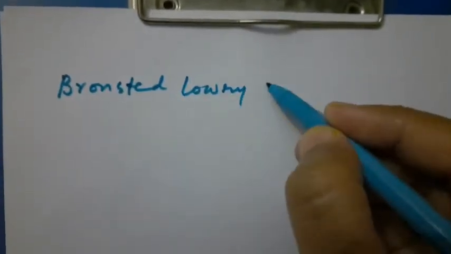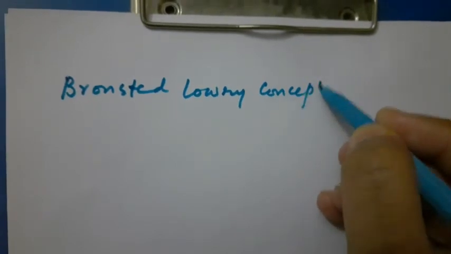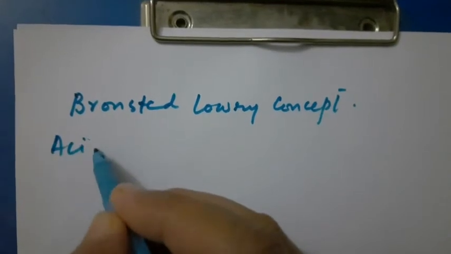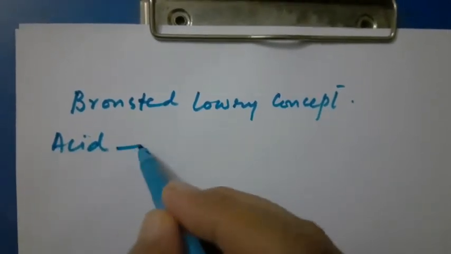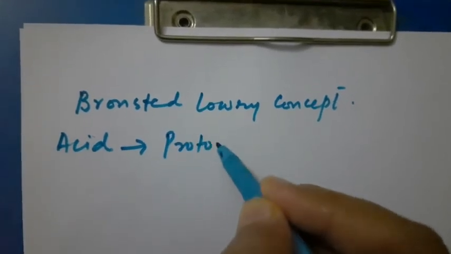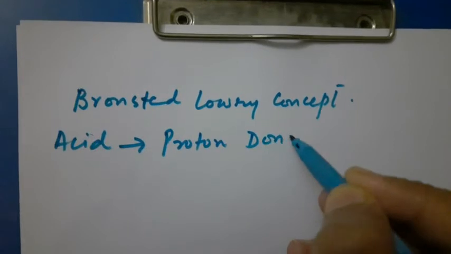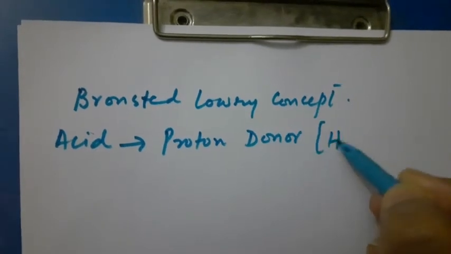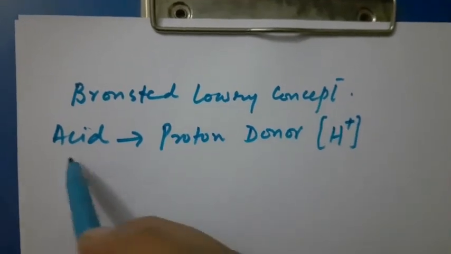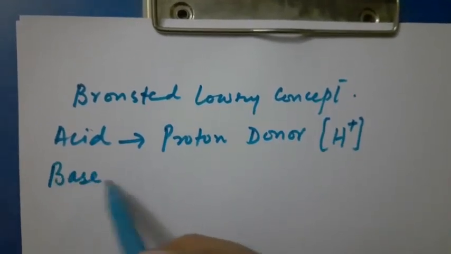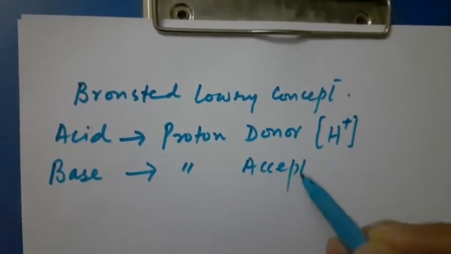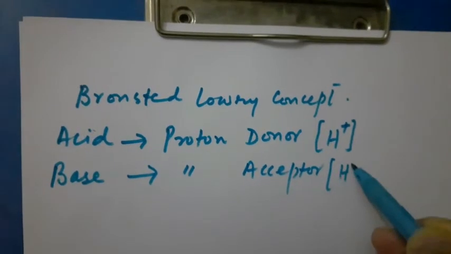Bronsted-Lowry concept, right? According to these two scientists, an acid is basically a proton donor. Proton, which is represented by the H+ ion, and a base is what? A proton acceptor. This is our previous knowledge, right?